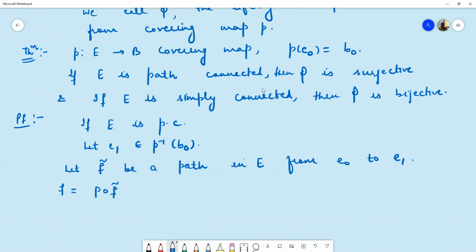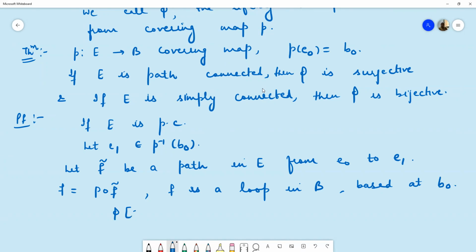And secondly, F curl is a path from E naught to E1, and P of E naught is B naught, and P of E1 is also B naught. So this composition is actually a path in space B, which is a closed path based at B naught. So this F will be a loop in space B based at point B naught.